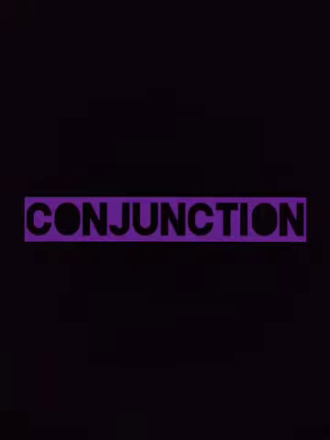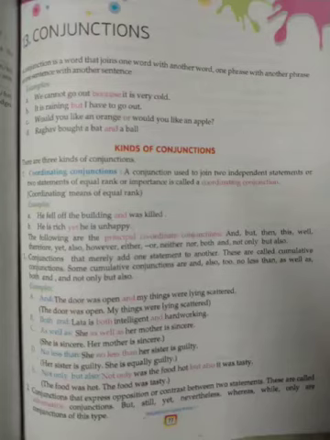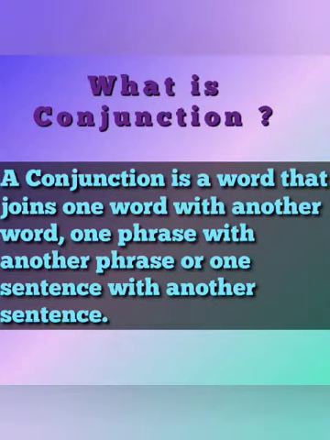Children, today I'll teach you conjunction. Conjunction is made of two words, con plus junction. Junction means a place which joins two places. And what is conjunction? A conjunction is a word that joins one word with another word, one phrase with another phrases, or one sentence with another sentence.